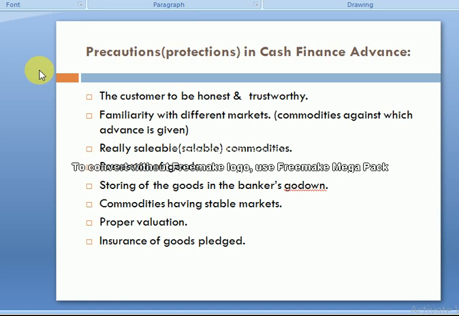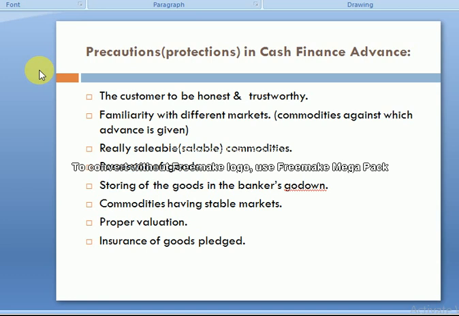Then, it must be a really sellable commodity. The security which is taken by the bank against the loan, in the shape of inventory, goods, or any tangible assets, should be in a sellable condition. It doesn't mean that the security will be in such a condition that nobody can buy it. If a person or business becomes a defaulter and the bank wants to sell that security and nobody wants to buy it, that is a problem, so the security must be in a sellable condition.